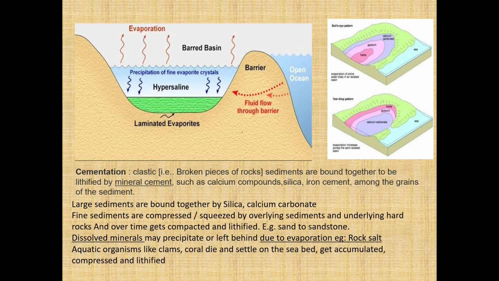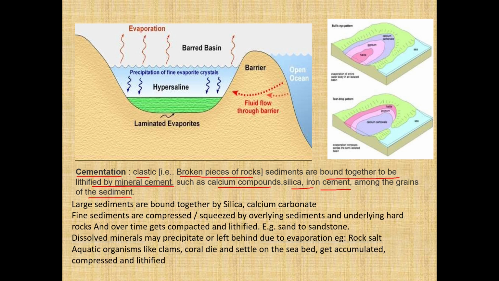Now, it is not always so. It can be for physically forming sedimentary rocks, but cementation can be in a different way also. Clastic material, that is the broken pieces of rocks, are bound together to be lithified by mineral cement. What is mineral cement? Calcium compounds, silica, iron cement among the grains of the sediments.